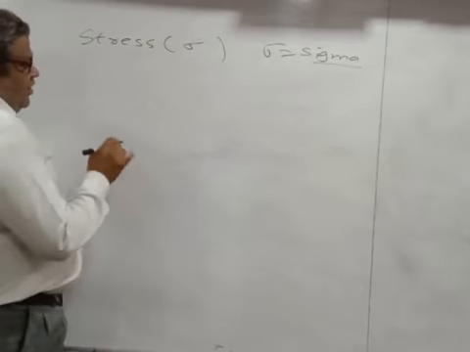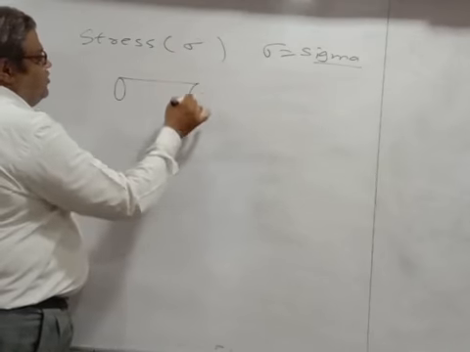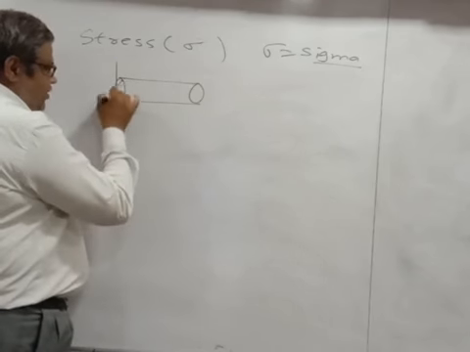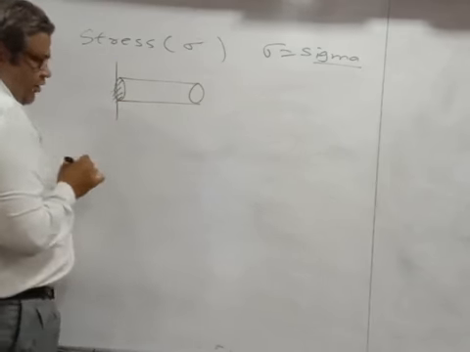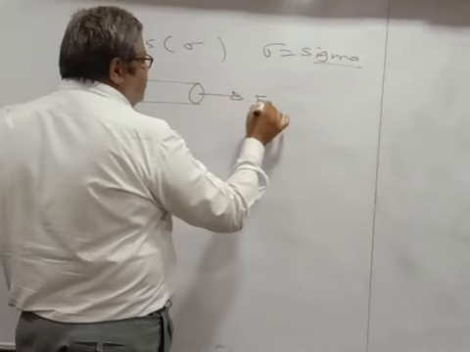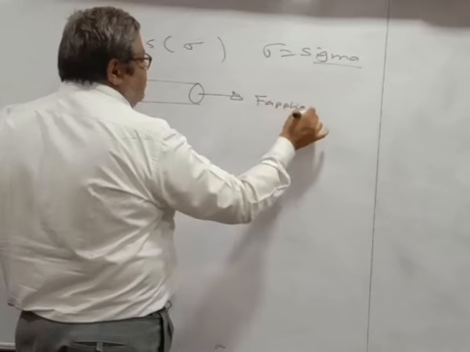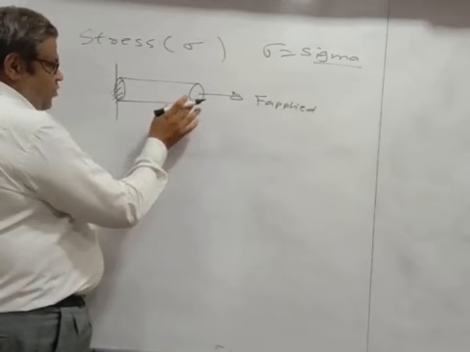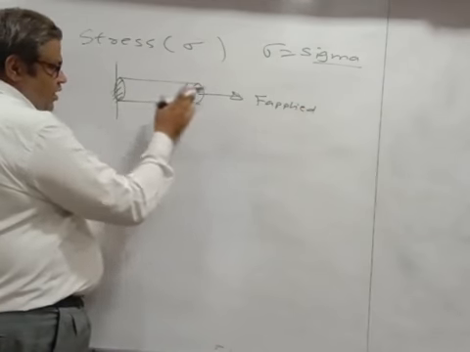Now how will you define stress? Suppose this is your object, and the object is fixed at this particular point. Now if you apply the force in this direction, the effect of the applied force will be there on the entire object.